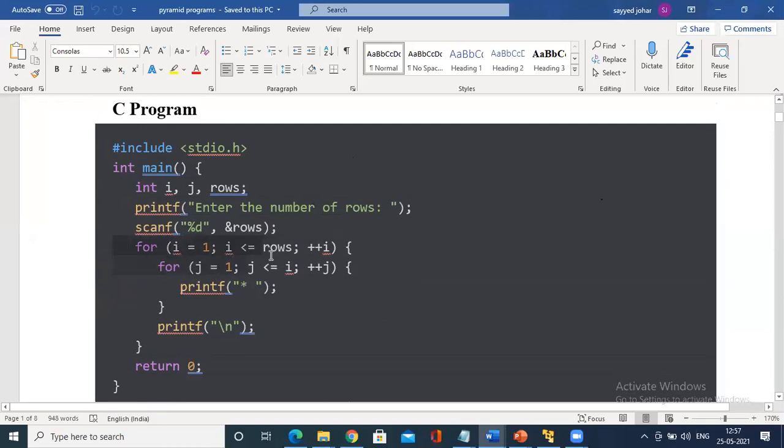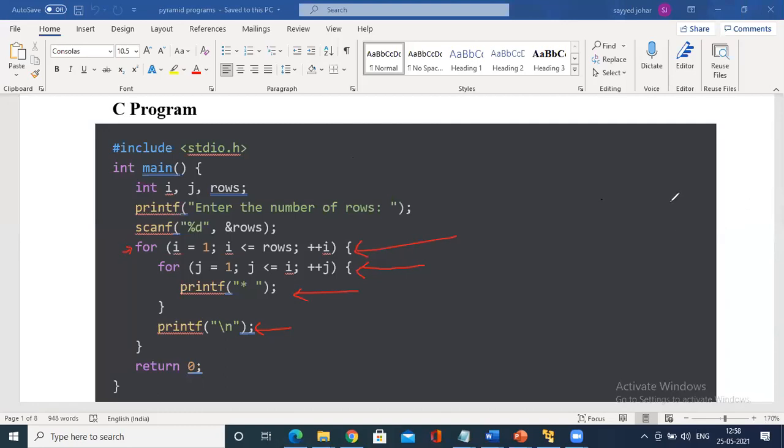See, this outer for loop is for the number of rows. This inner for loop is for the number of spaces. Very simple. Once you write the space, you write the star. Then once you complete the line, you have to go to the next line. Again, this is the outer for loop, and the loop will repeat, right? Simple example.